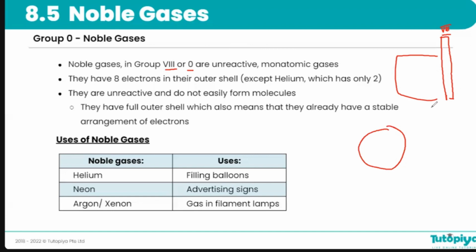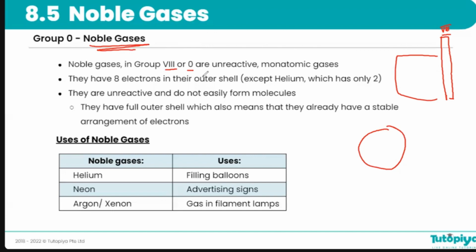Because of this, we call them noble gases. Just like how in the old caste system or back in the days of the kings and queens and all these kingdoms, nobles are the ones who are born rich, who are very wealthy with a lot of land. And just like that, even in the periodic table, the noble gases are the elements who don't have to really go through much trouble, who already have the most favorable condition, which is a full shell of final electrons. This is why they are called noble gases.